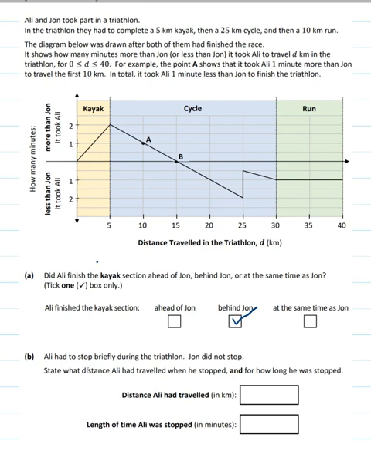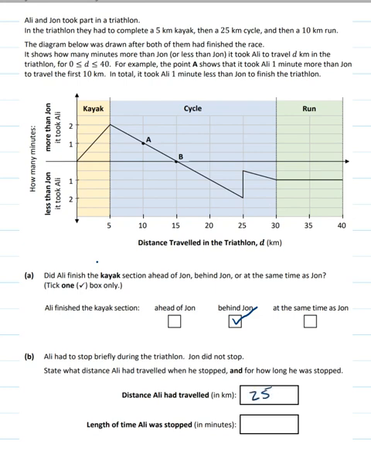In part B, Ali had to stop briefly during the triathlon. John did not stop. State what distance Ali had travelled when he had stopped. So you can see from here that when Ali stopped, the graph didn't change, and he had stopped at 25 kilometers by the time he stopped. So the 25 kilometers here is where he has stopped.